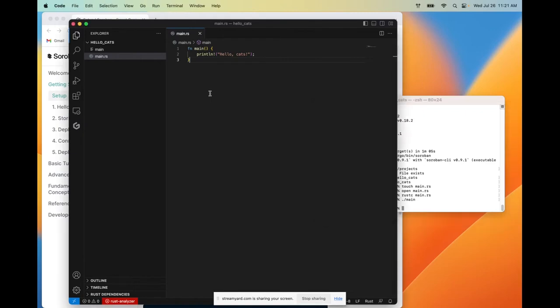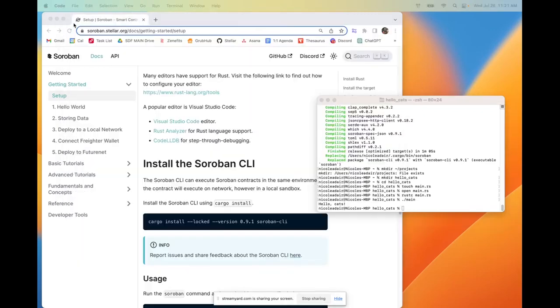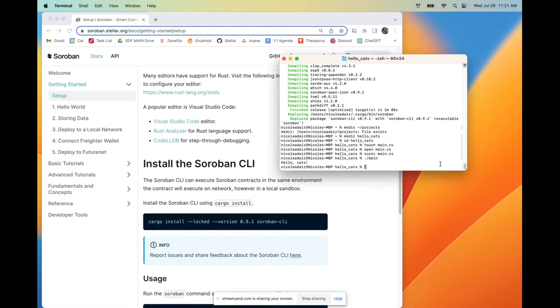So that is part one. I'm going to close out of this. That's part one of what we're going to do today. The second thing that we're going to do is write a program in Rust for smart contracts. So we're going to write our first smart contract.